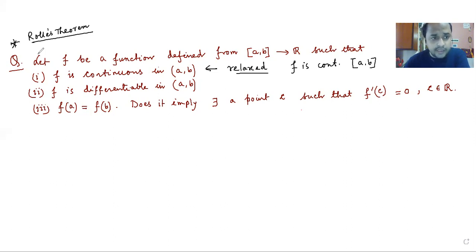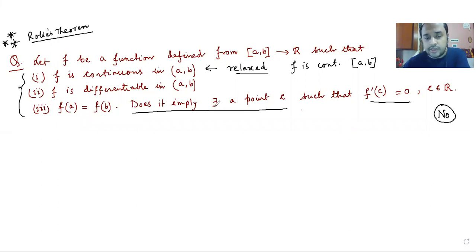That is the question. It is a very beautiful question, and you have to know this answer, because probably some people are thinking that in defining Rolle's theorem, continuity is checked in the closed interval, but differentiability is checked in the open interval. Why is it so? This example will tell you that continuity has to be checked at the lower and the upper limits also. So the question is, does it imply that there exists a point C such that f dash C equal to 0?